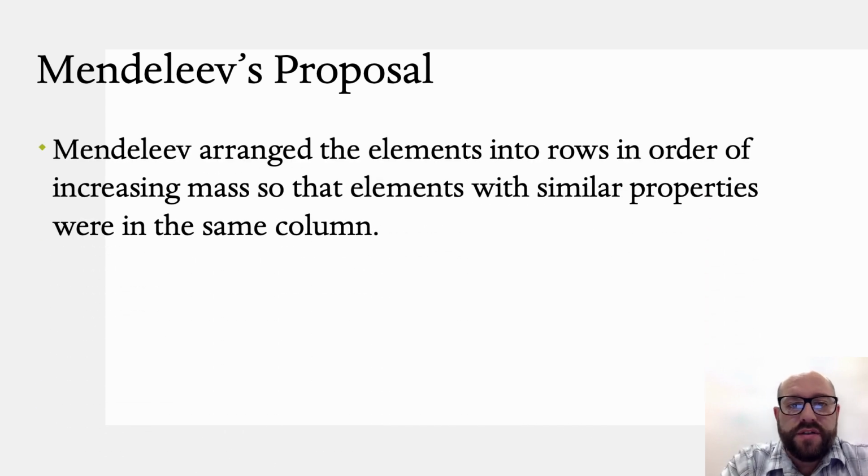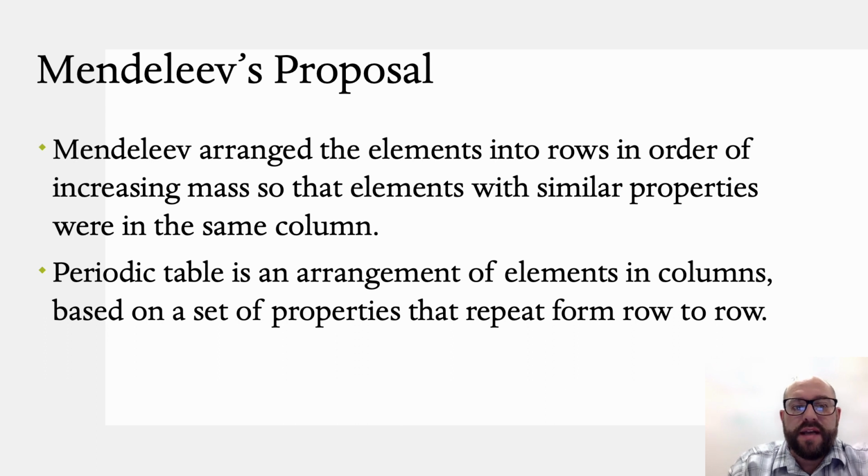Mendeleev arranged the elements into rows in order of increasing mass so that the elements with similar properties were in the same column. The final arrangement was similar to the winning arrangement in solitaire, except that the columns were organized by properties instead of suits. Within a column, the masses increased from top to bottom. Mendeleev's chart was a periodic table. The periodic table is an arrangement of elements in columns based on the set of properties that repeat from row to row.